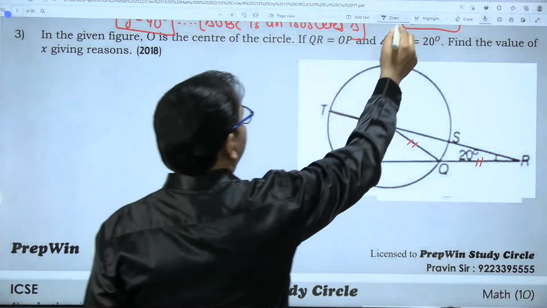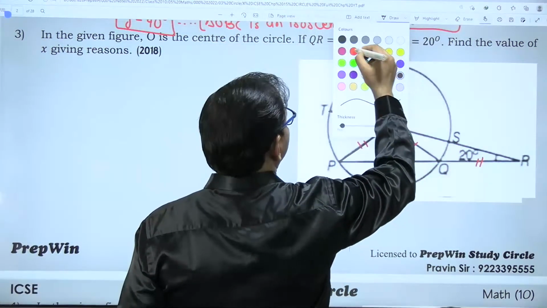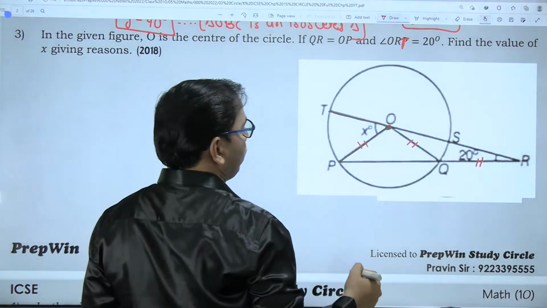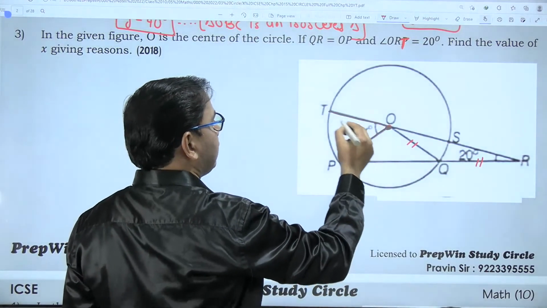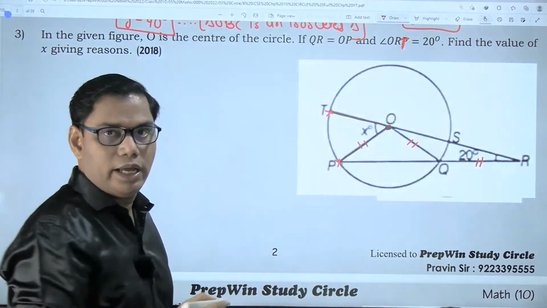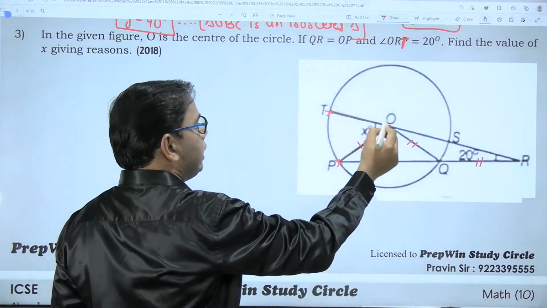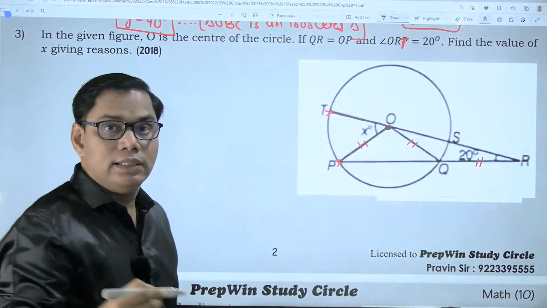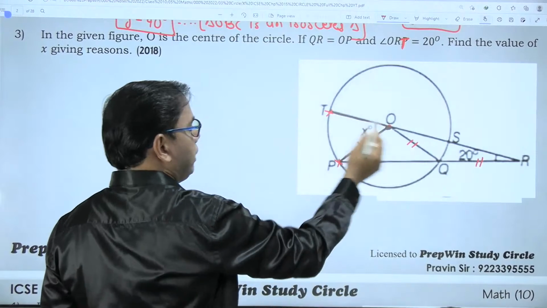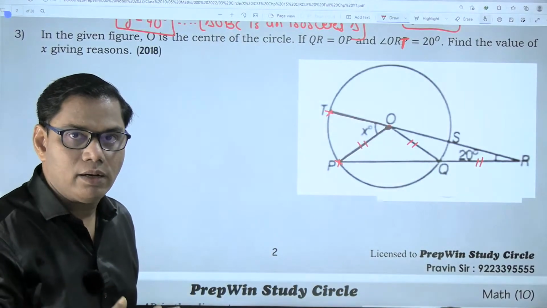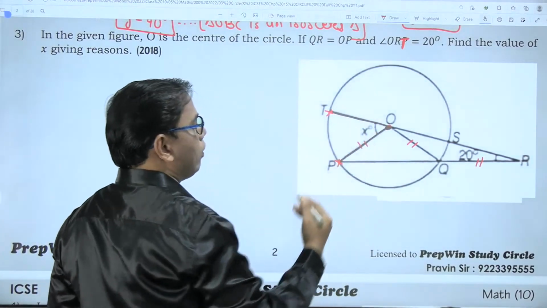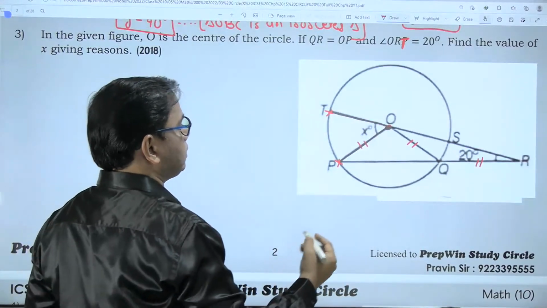On the circle, okay? Here some students may go wrong. Please listen to me carefully. I want your 100% attention. Whenever we talk about a central angle and the inscribed angle, when you write the name, their starting point and end point are also the same. If I say angle TOP is the central angle, the inscribed angle will also be like that, angle TQP or angle TSP. Here it is not given. If we want, we can draw it, we can construct it. But we will try to solve this without a construction.